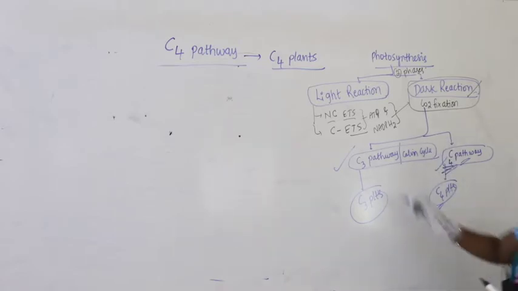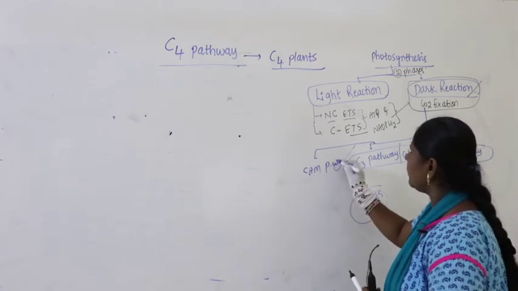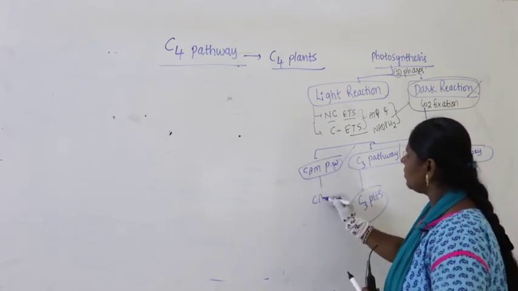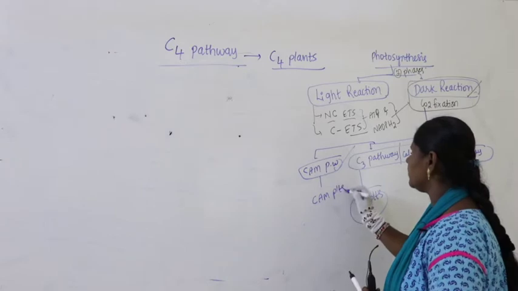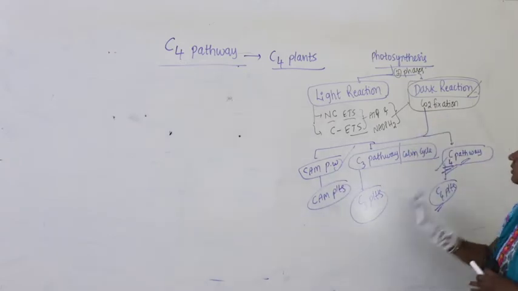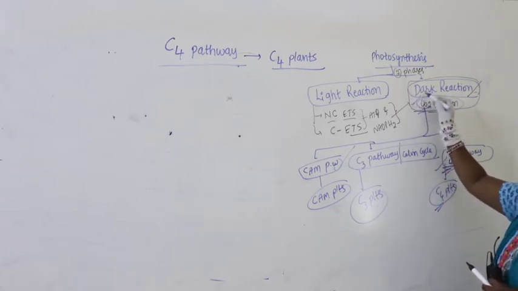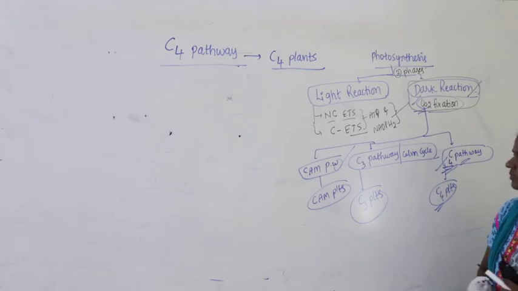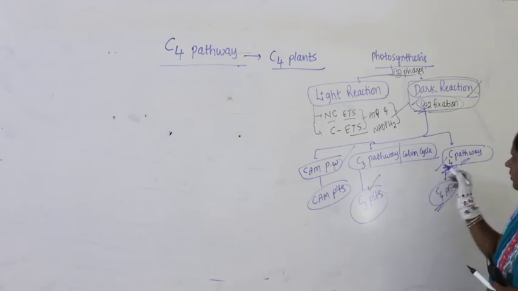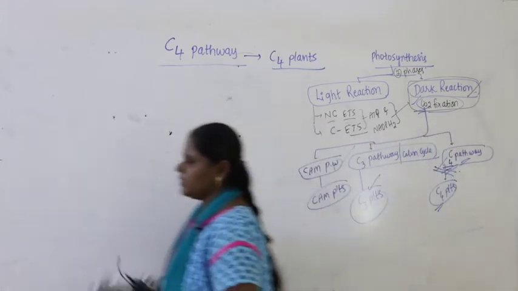And there is one more called the CAM pathway, which occurs in CAM plants, also called the C2 pathway. So these are the different ways of fixation of carbon dioxide in the dark reaction. This is what we completed. We are here in the C4 pathway. Let us continue with the C4 pathway.